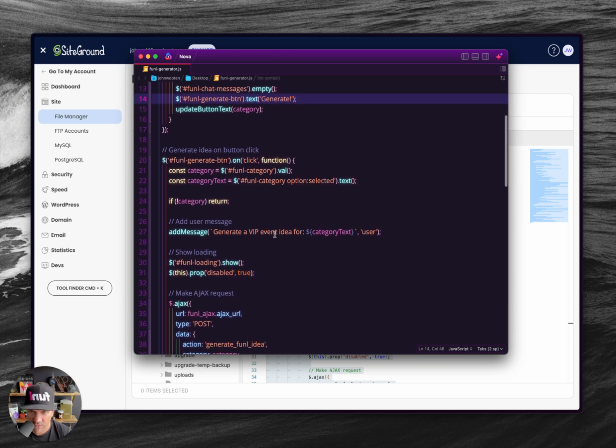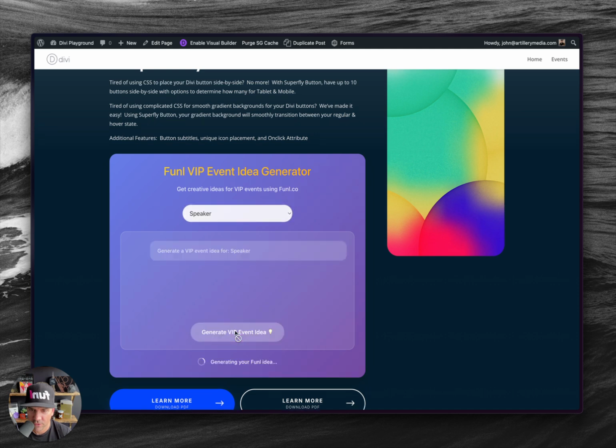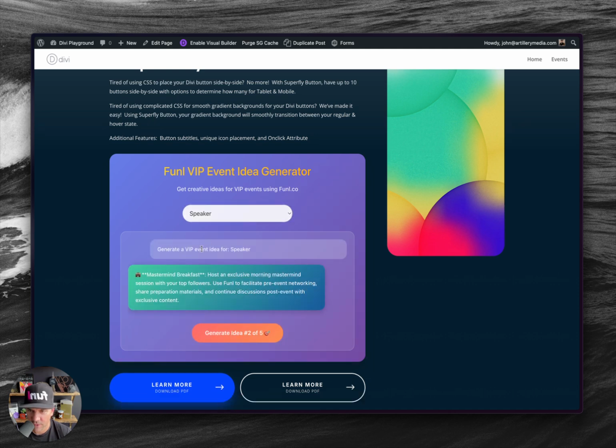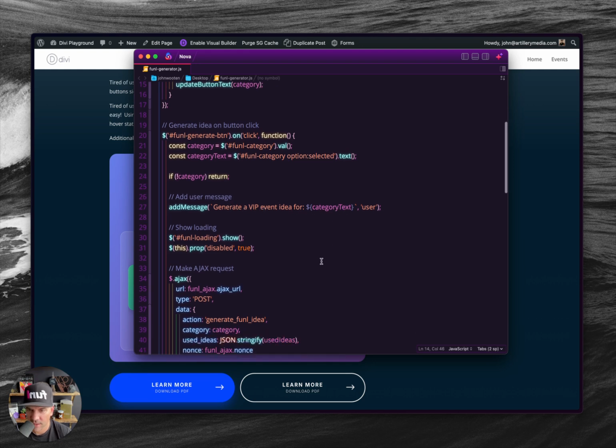Click generate a VIP event for blank text. So once I choose something, generate a VIP idea for a speaker. Okay, so that's where that text is right there. I don't mind that. I like it.